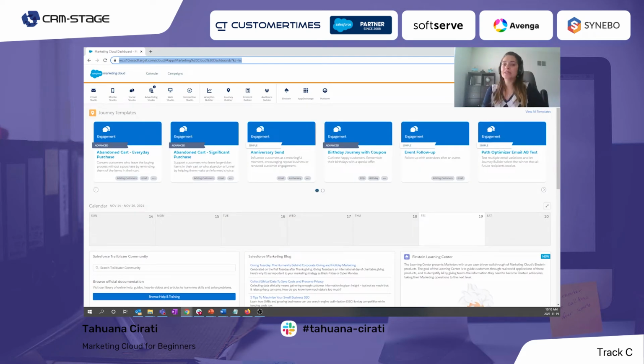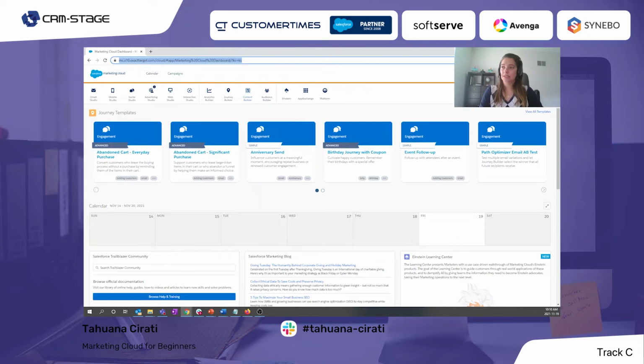We can see that on the top we have this menu. On the top menu we have all the studios and modules that I mentioned. So we have email, mobile, social, cloud pages, interaction studio, journey builder, content builder, contact builder. So we have all of them here.